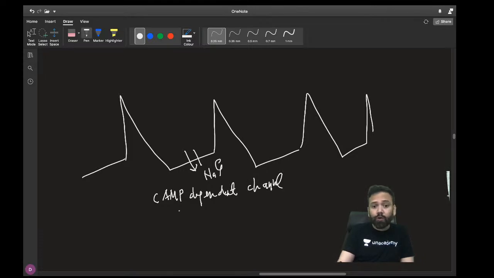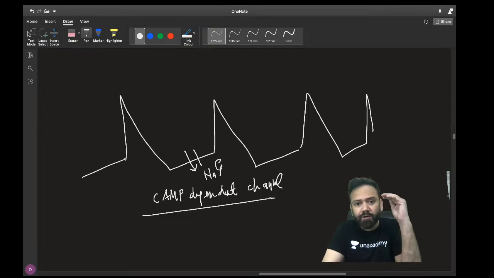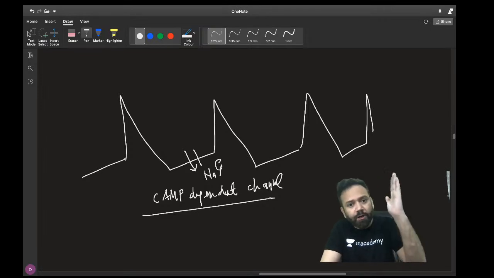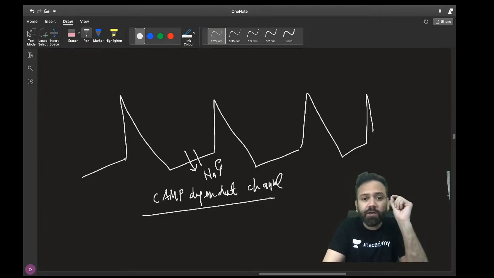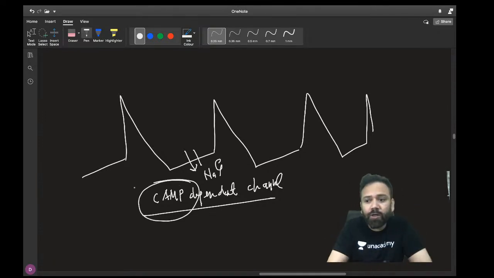So they are not only voltage gated, as you know, whenever there is fluctuation in the voltage, there is depolarization, there is repolarization, and when there is change in the voltage, they can be activated. But cyclic AMP can also act like a ligand, and this can open your channel.